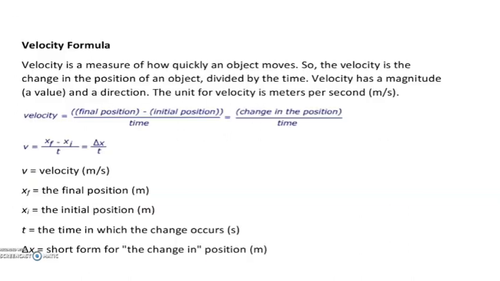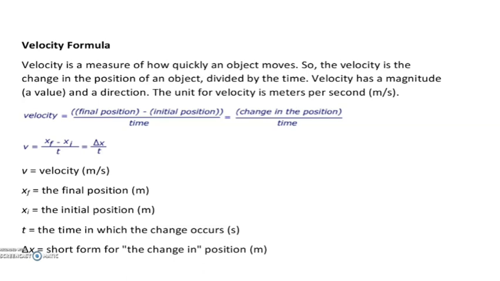Next one, the velocity formula. Velocity is a measure of how quickly an object moves, but velocity is a vector quantity. Why? Because it takes into consideration the magnitude of speed and the direction. If it is scalar, we take it as speed. If it is vector, we say velocity. That is the main difference between speed and velocity.